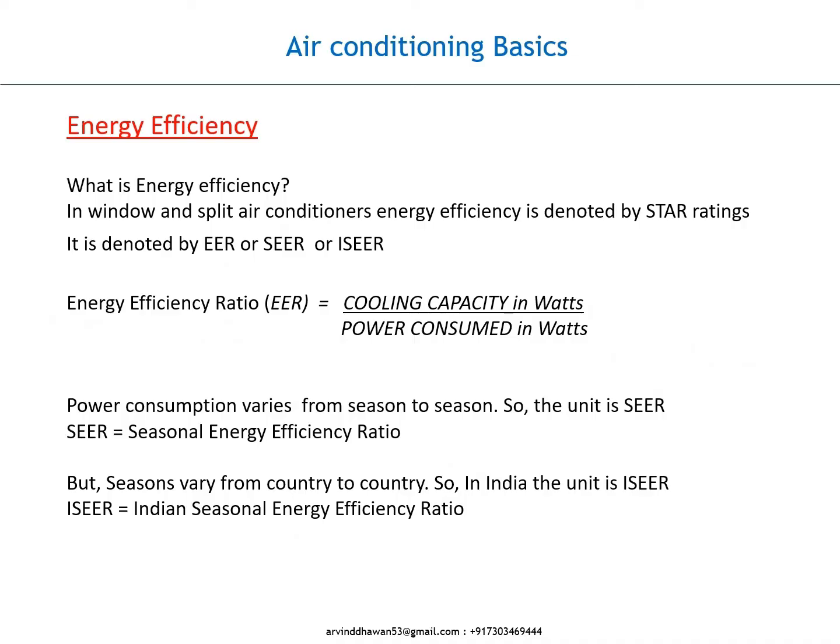Energy efficiency. What is energy efficiency? In window and split air conditioners, energy efficiency is denoted by star ratings. It is denoted by EER, or SEER, or ISEER. Energy efficiency ratio, EER, equals cooling capacity in watts, divided by power consumed in watts. Power consumption varies from season to season. So, the unit is SEER.